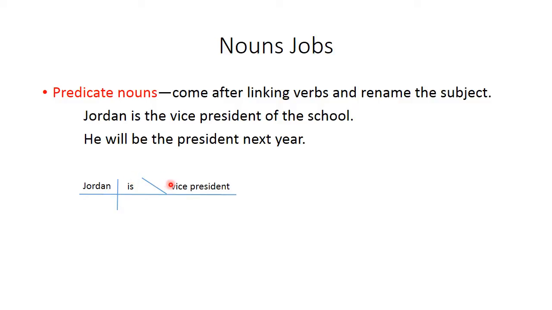Jordan equals vice president. The next one, he will be the president next year, right? So same thing, will be is a verb phrase, but it is a linking verb because this is also a state of being. This is not action. He will be president, right? And that's why you have that slanted line. Both of those are predicate nouns because president is a thing, vice president a person, and those are nouns.